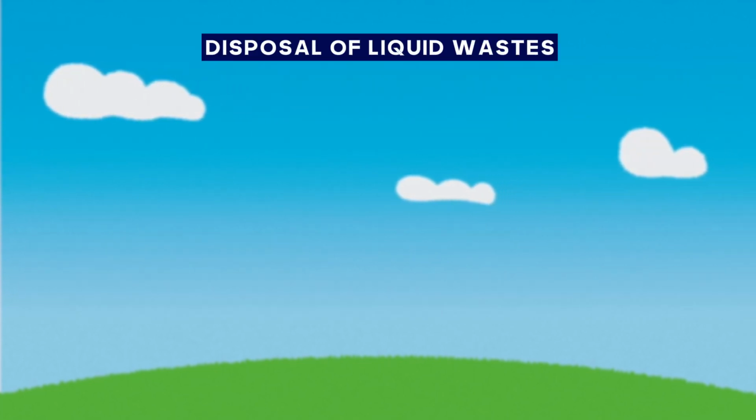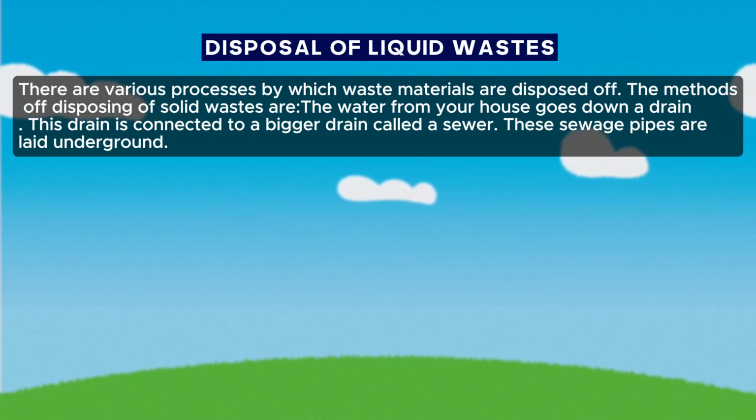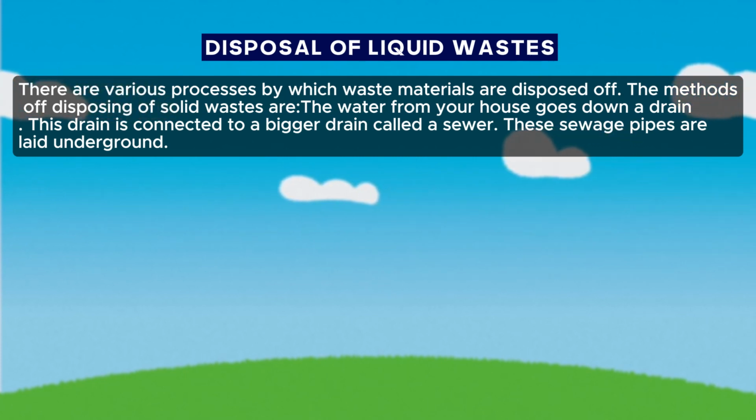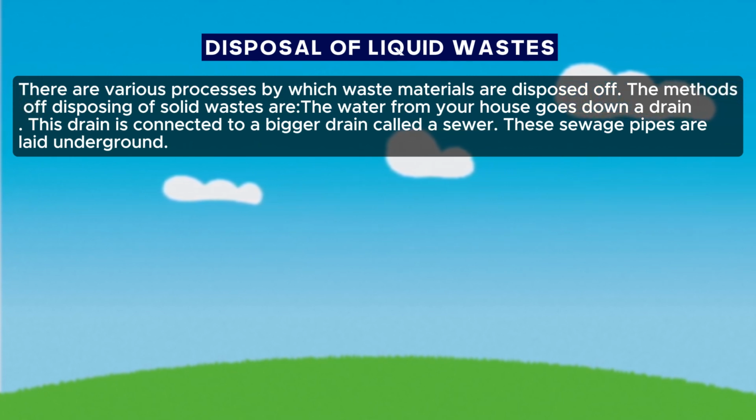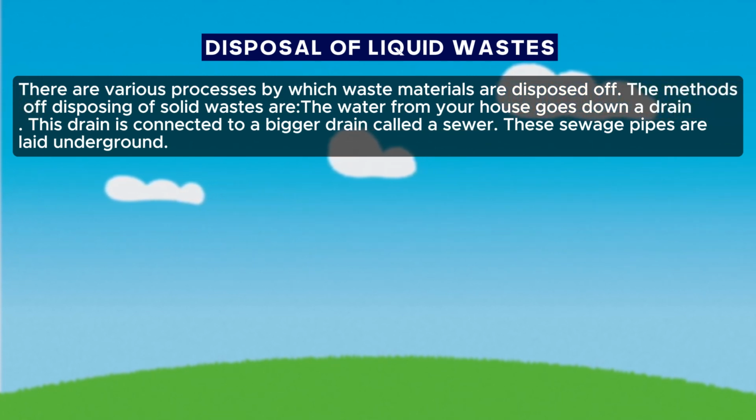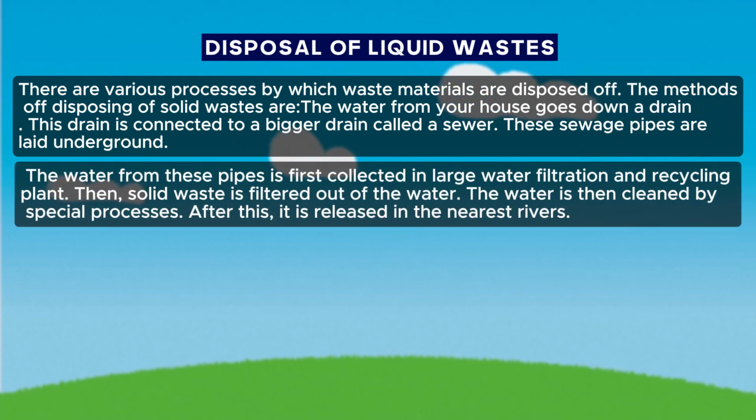Disposal of liquid wastes. The water from your house goes down a drain. This drain is connected to a bigger drain called a sewer. These sewage pipes are laid underground. The water from these pipes is first collected in a large water filtration and recycling plant. Then, solid waste is filtered out of the water. The water is then cleaned by special processes. After this, it is released in the nearest rivers.